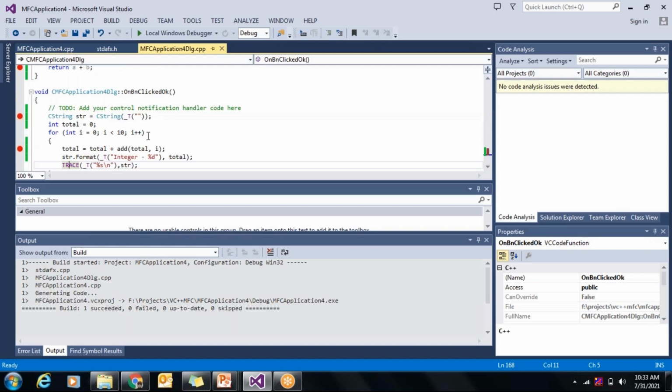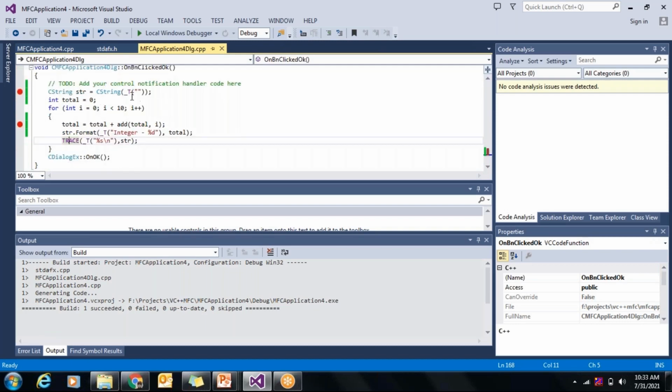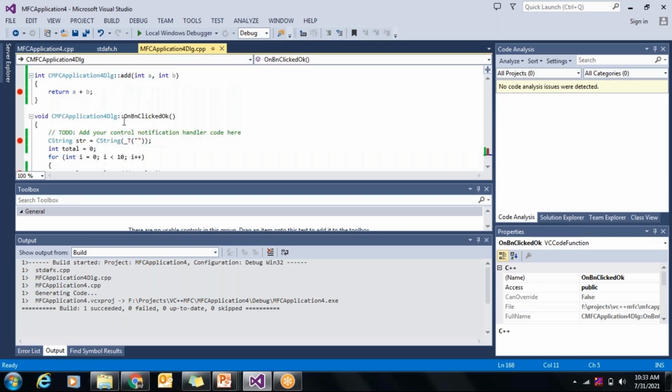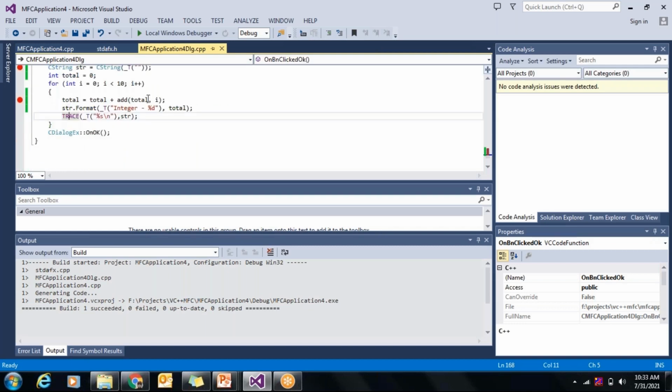So on the OK button, I've just put a loop. And here I've written a simple add function, which adds two input variables and returns the sum. And I'm printing the value of this total. Total is initially initialized to 0. It is total plus the add function called, passing this total value and the value of I. And here I'm formatting the string and then I'm printing the output using my trace statement.